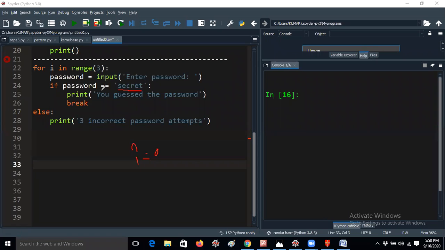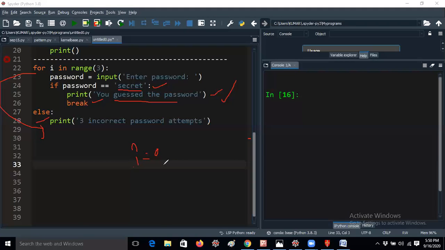If the password I am entering is equal to 'secret', then the condition will be true. Then it will print that you guessed the password, and with break, the else statement will not be executed; it will be skipped and we exit the for loop. That means you guessed the password, that means login successful, or you can put any message like that. Okay, so this is the way.